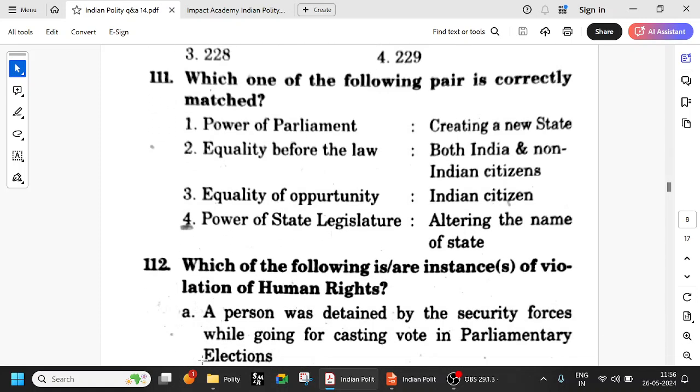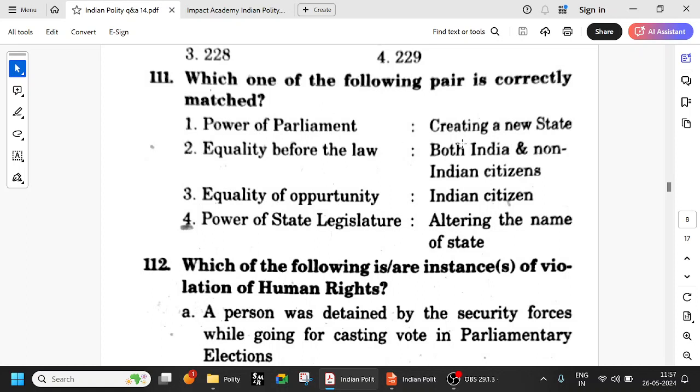So anyway, which of the following pairs is correctly matched? Power of Parliament creating a new state, equality before law, both Indian and non-Indian citizens. Power of state legislature altering the name of the state, equality of opportunity, Indian citizen. So altering the name of the state is with the, so I think this is not the correct option.